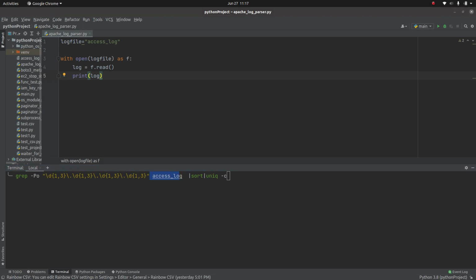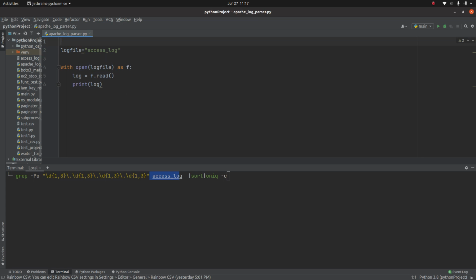Now in the case of Python, if we need to use a regular expression, we need to import a module called re. This print is just for our own convenience, so let's remove this print. And let's write this regular expression.